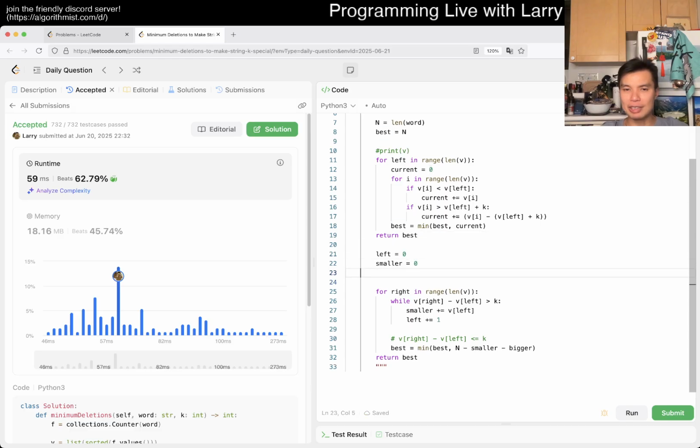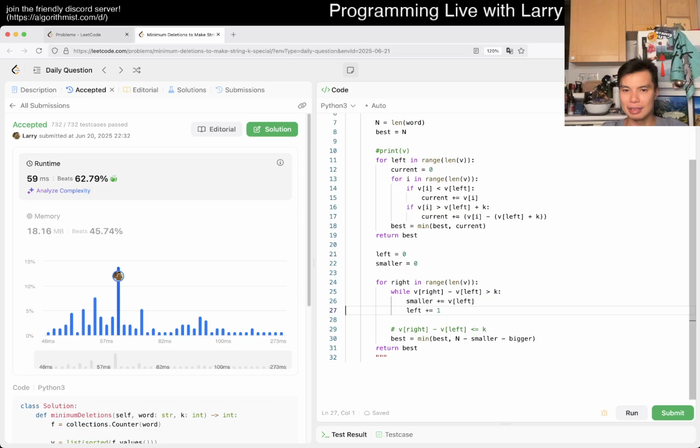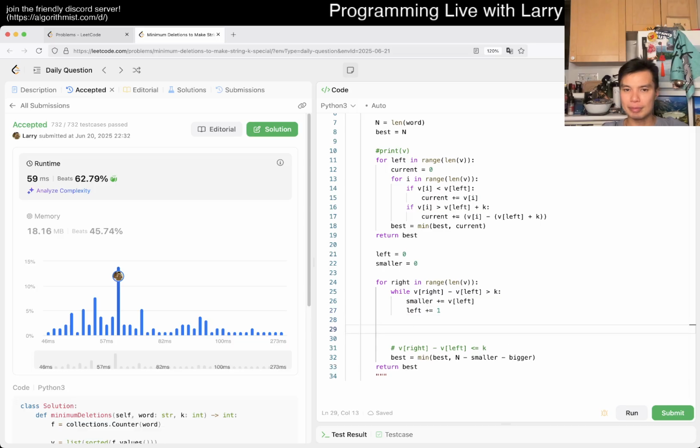And actually, you could even pre-calculate this, I think. But making sure that we don't make the same mistakes before, which is that we actually want v of left plus k.